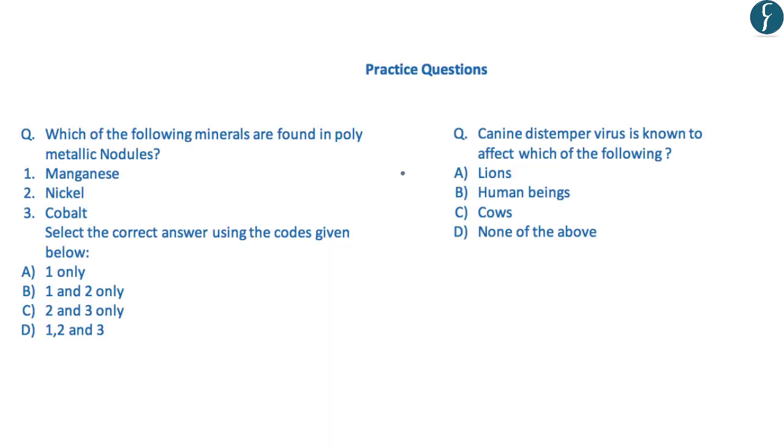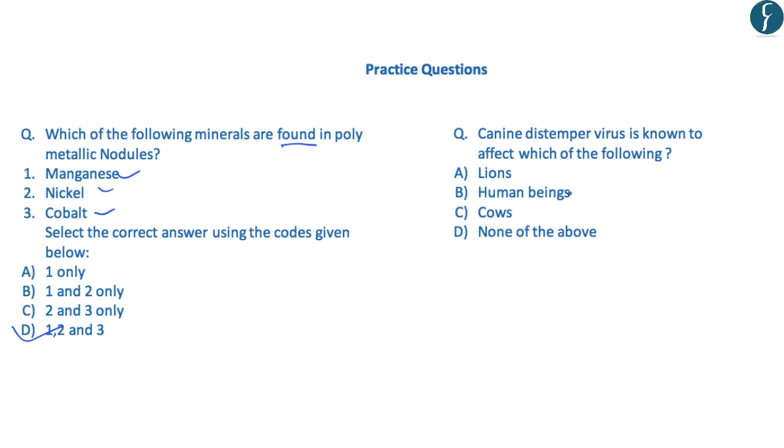Now, after today's discussion, let us take up these practice questions and the answer for them will be displayed after 5 seconds. So the first question reads, which of the following minerals are found in the polymetallic nodules? And the options are manganese, nickel and cobalt. And as we have learned in today's discussion, all the three minerals are found in the polymetallic nodules.